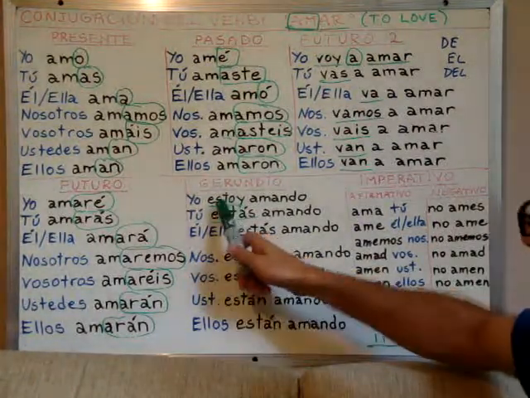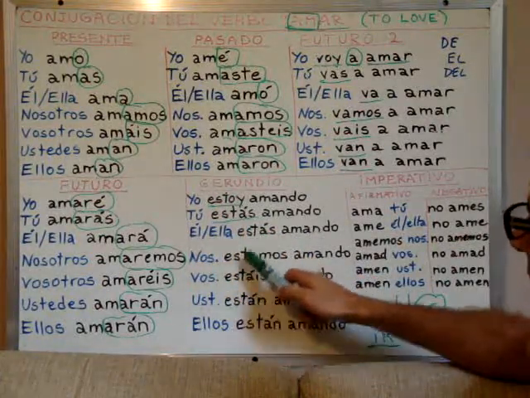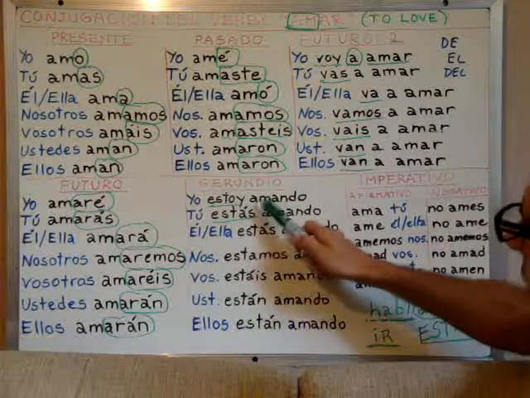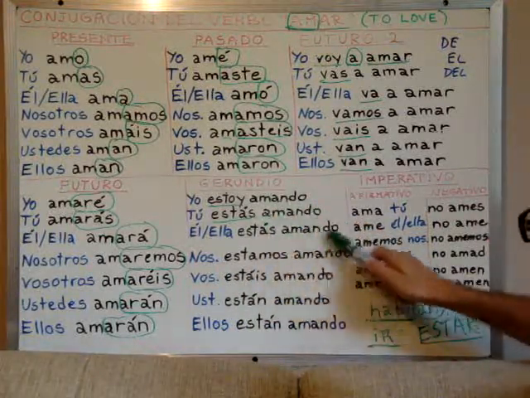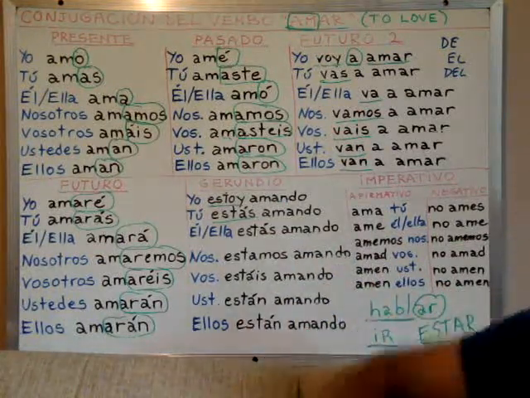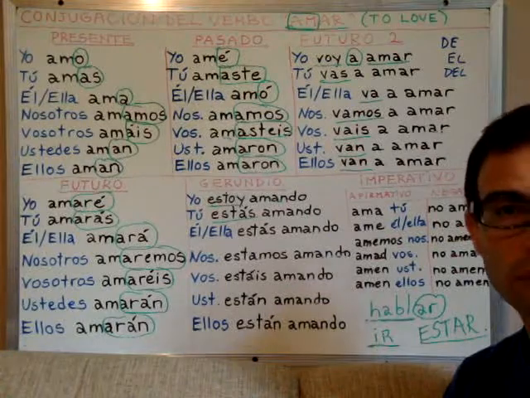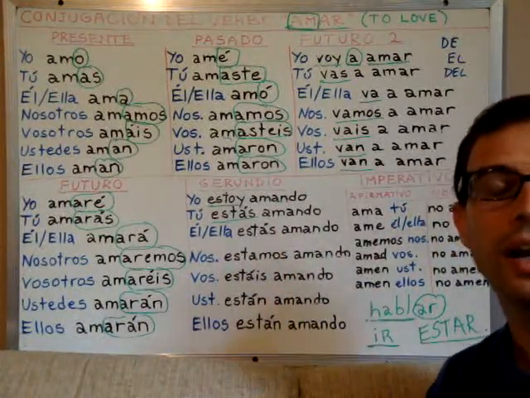So again, you can see that only the auxiliary verb goes conjugated. And the verb amar repeats itself here.